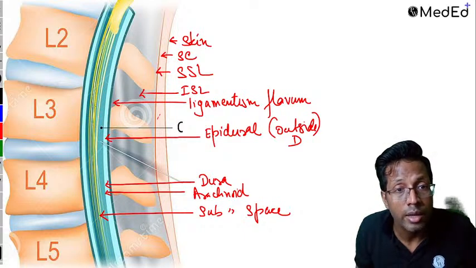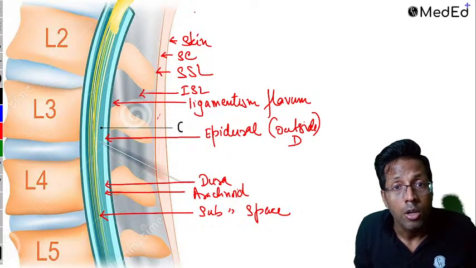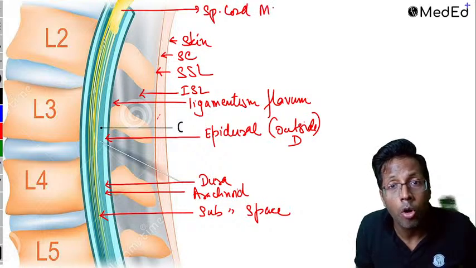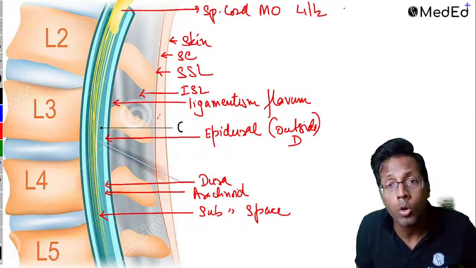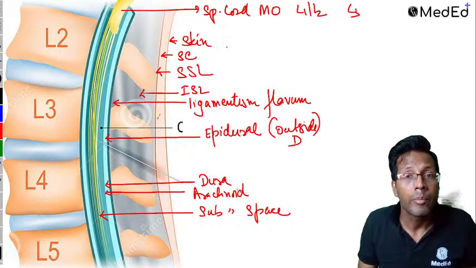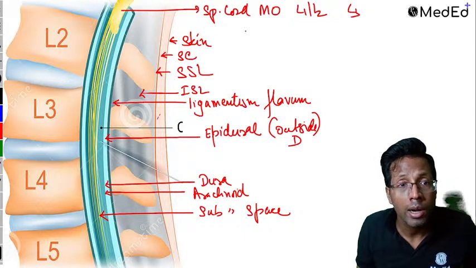This is where all the nerves are, and this is where the spinal cord is. The spinal cord starts from the medulla oblongata and goes up to L1, L2 in an adult and L3 in a child. ठीक है, L3 तक जाता है.